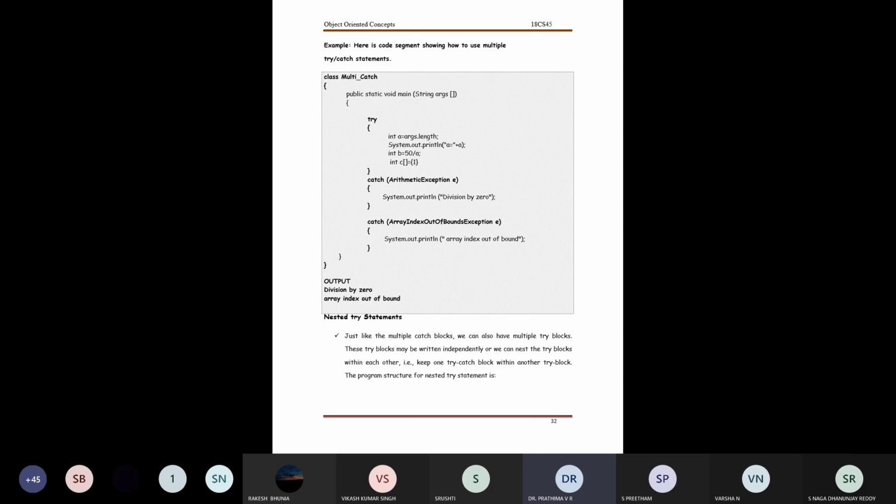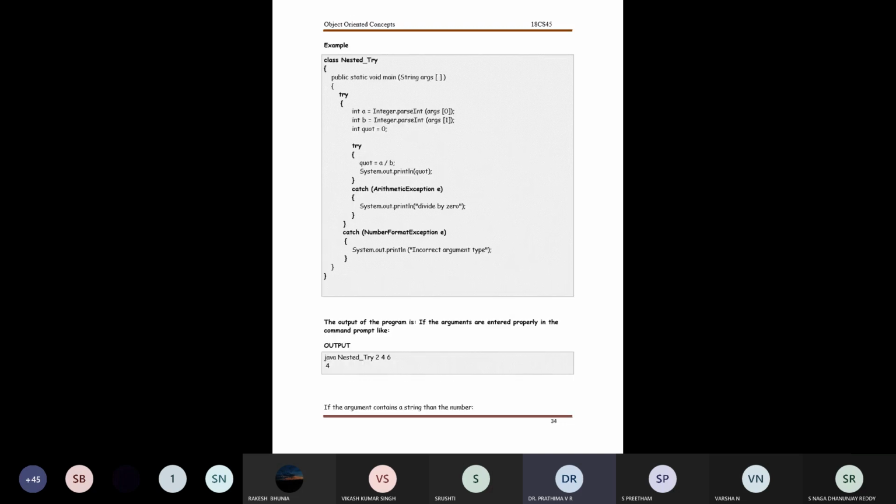Now we see the nested try statements, something just like what we had followed with the multiple catch blocks. In this program, as we saw multiple catch, we also have the opportunity of creating multiple try blocks. Observe here, I create a class by the name nested try, and I have the beginning of a program, public static void main, with a string argument.